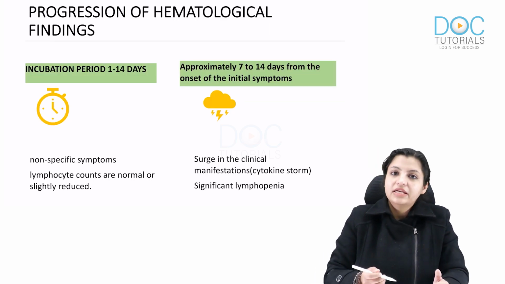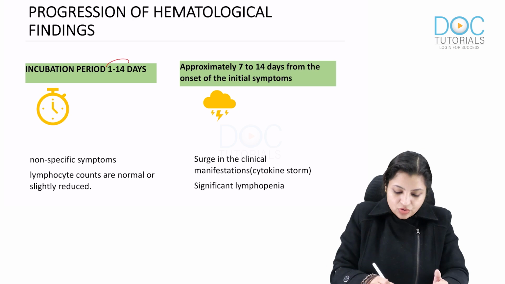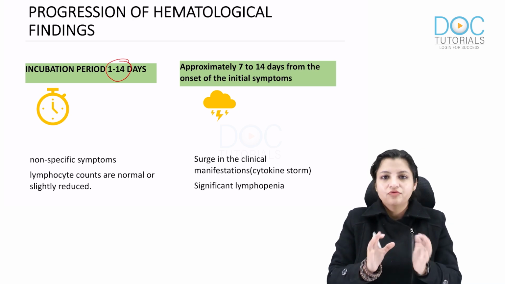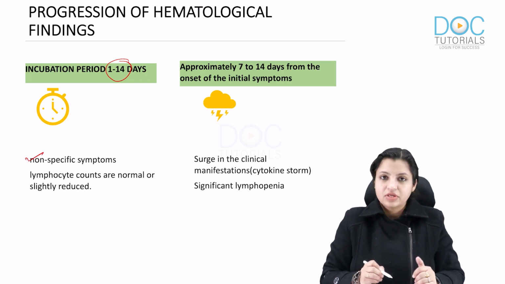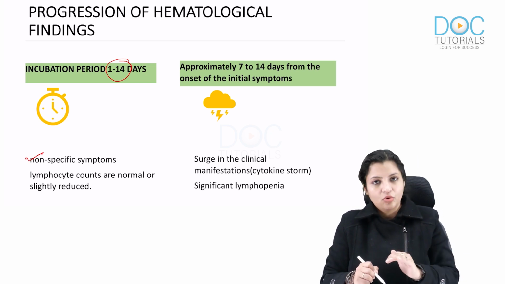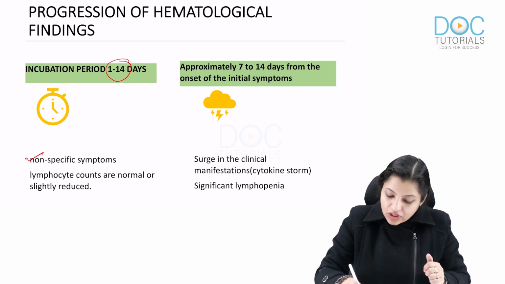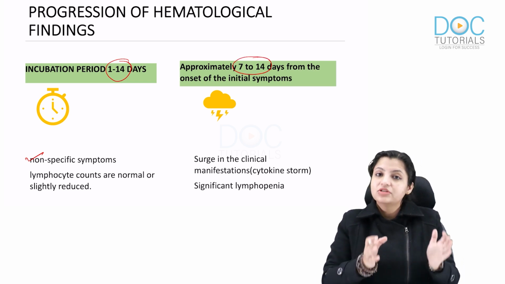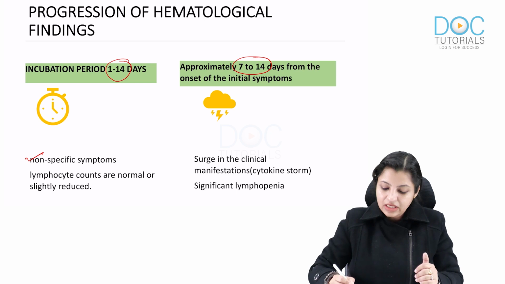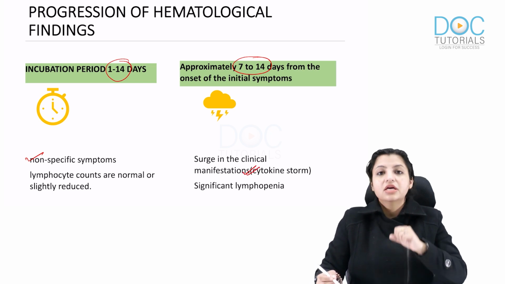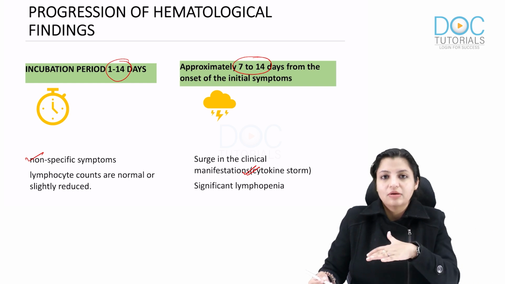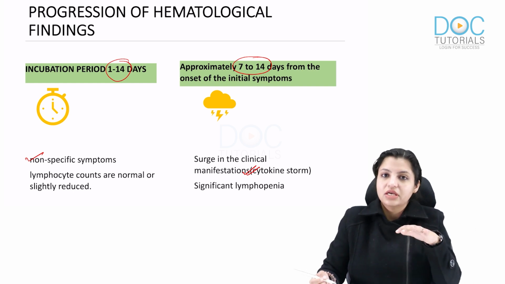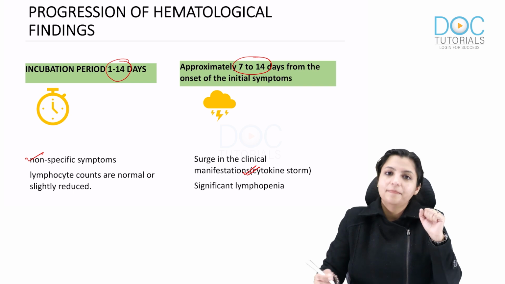Now, how do the findings progress? Everybody should know that there is an incubation period of about 1 to 14 days when the virus enters. There are no specific symptoms, and in this phase the lymphocyte count is normal or slightly reduced. Approximately 7 to 14 days from the onset of initial symptoms, the cytokine storm starts, in which lots of cytokines are released, which we will talk about later, and this is associated with severe lymphopenia.